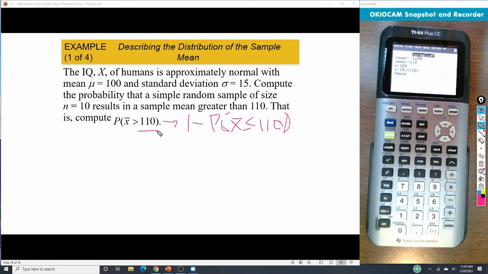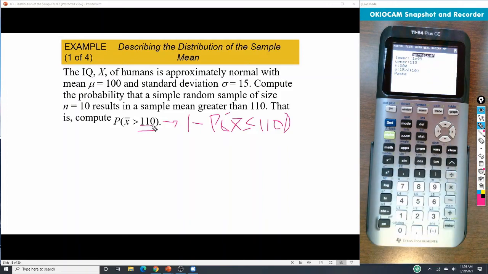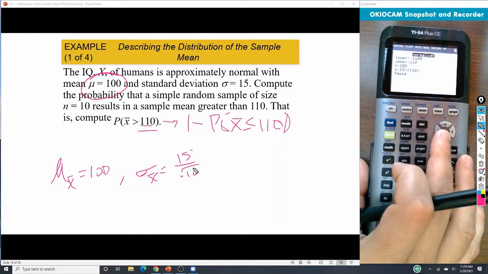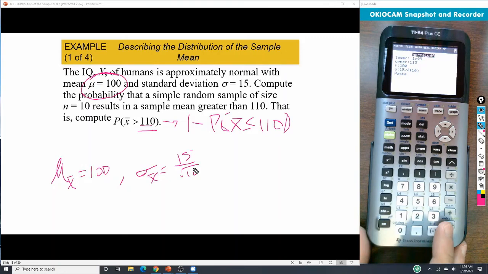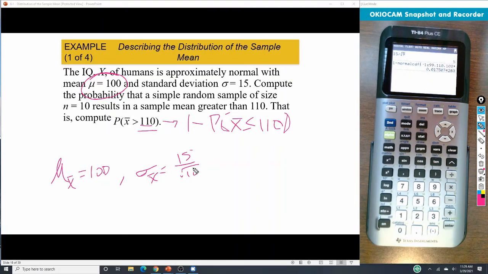Our mu is given to us, so x bar is going to be 100. And then our sigma of x bar, well, that's going to be 15 over square root of 10. Now, we could do that decimal, but because we can type that right in, I went ahead and just typed it right in and let the calculator do the math for me. Okay? All right, and so then we would press enter. And so it should be here that the probability is 0.0175, or rounds accordingly.